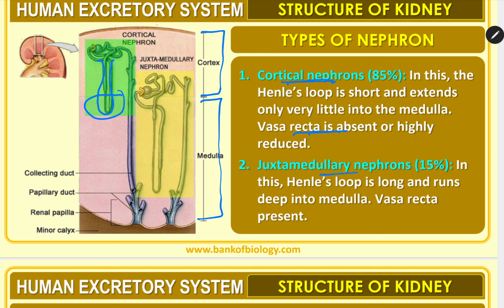But the juxtamedullary nephrons, which are present in 15%, have a Henle's loop that is long and runs deep into the medulla. Vasa recta is present. It is long and deep into the medulla. Here all portions are there, and in the medullary portion you can see the Henle's loop is wholly present.